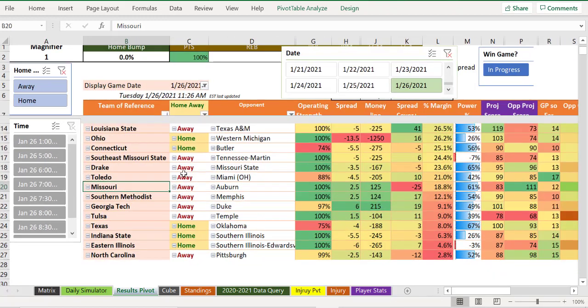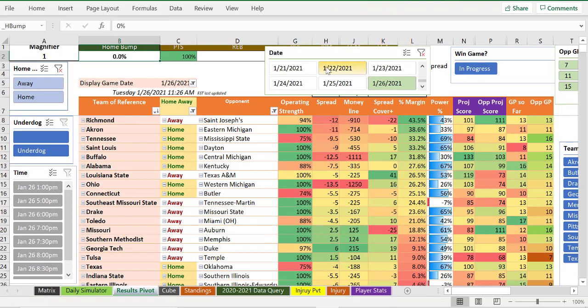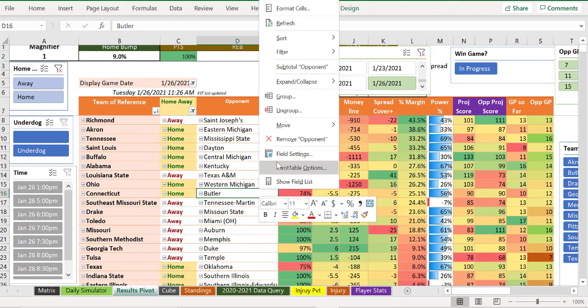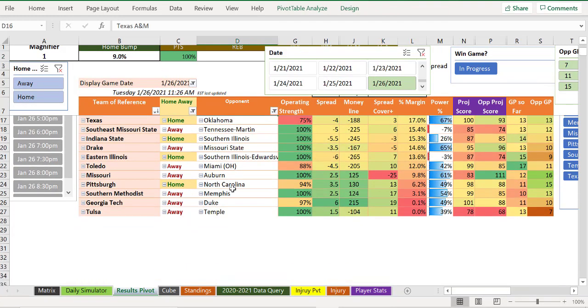Is it Missouri? We have no bump. Let's go with a 9% bump. The away teams that maintain on this list with a 9% bump are good, right here. So these 4 are an interesting pick. Watch out for Pittsburgh against North Carolina at home, but these other 3 road dogs, if you take them with the points, you might be in good shape.